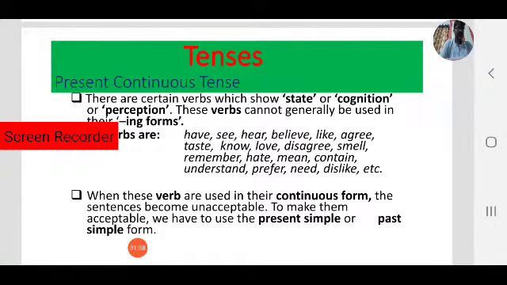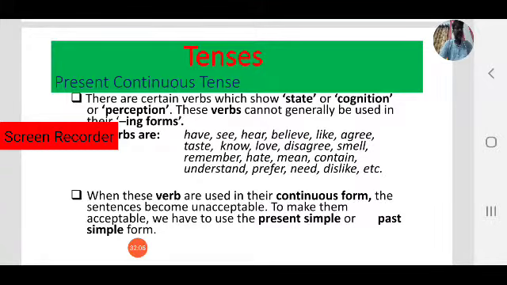So these are some of the words. When these words are used in continuous form, the sentence becomes unacceptable. To make them acceptable, we have to use the present simple or past simple form. For example, I am loving you is unacceptable.